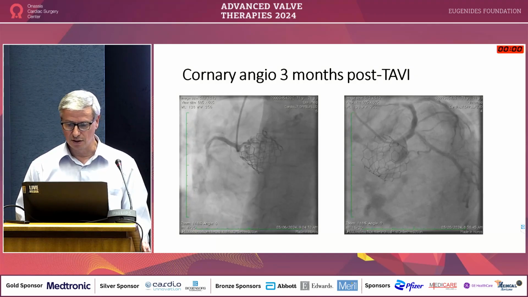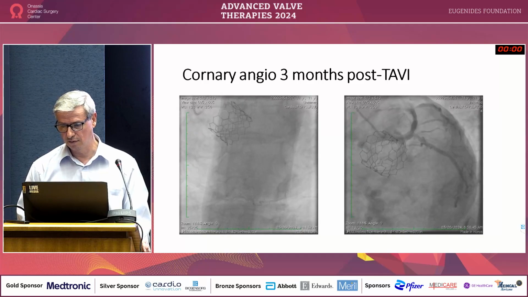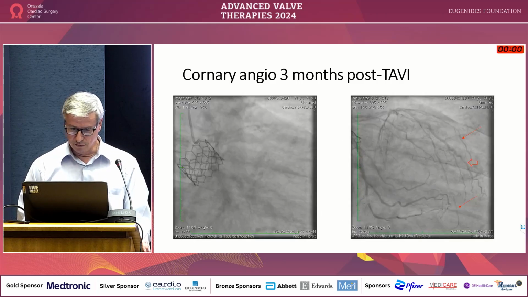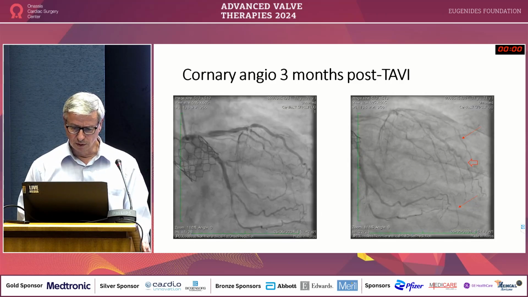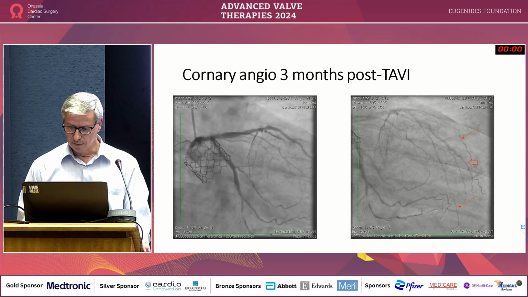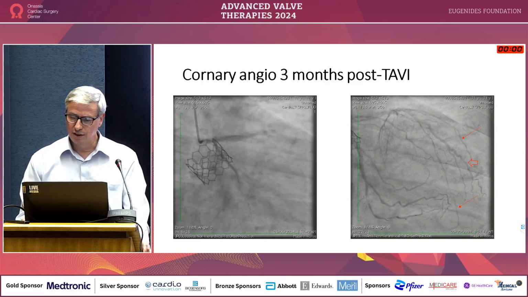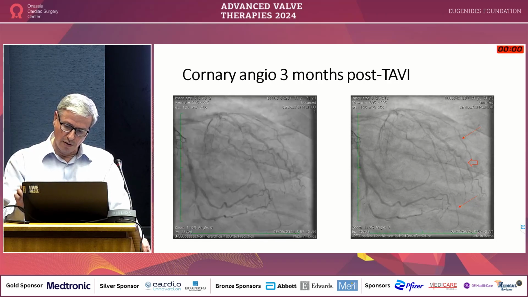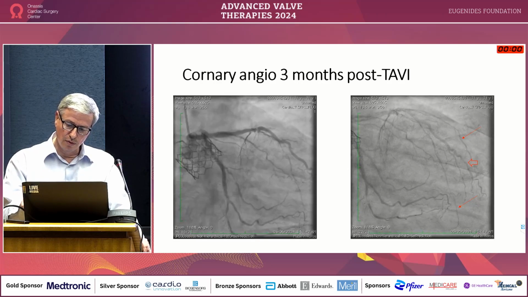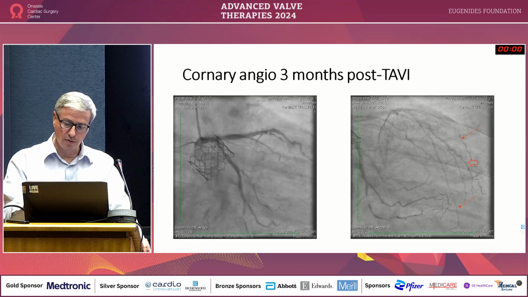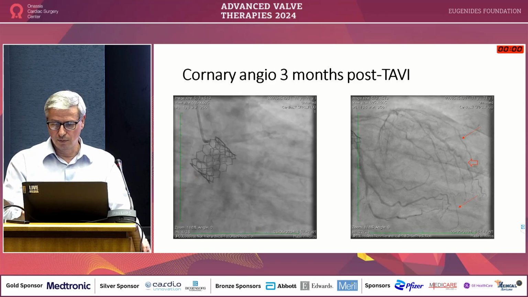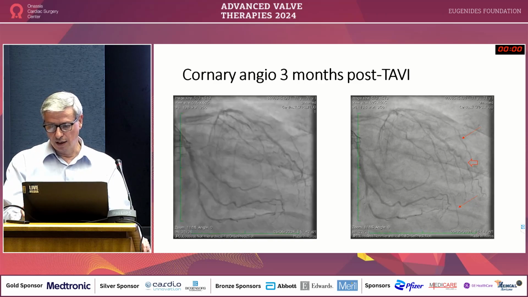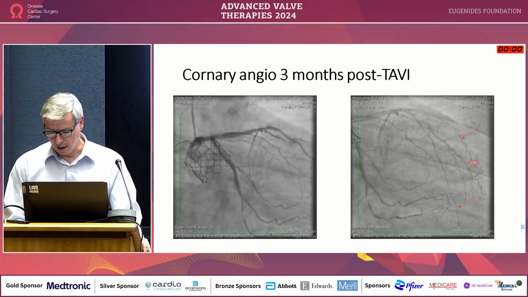The RCA is the same, and you see the left coronary system with a significant, very severe stenosis in the viable major diagonal. And if we see the next picture, after I freeze it, the small, narrow arrows are the obstructed vessels filling from the collaterals, which represent the scarring, non-viable myocardium, and the big arrow is the big diagonal which supplies the viable myocardium.